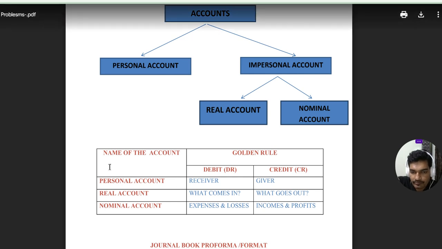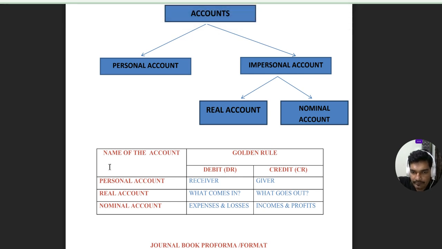Next one, salaries paid through check. Again, in this transaction, two accounts are involved. One is salaries, that is nominal account, and through check. Check means we should write bank, so that is personal account. So we need to apply the nominal account rule and the personal account rule.